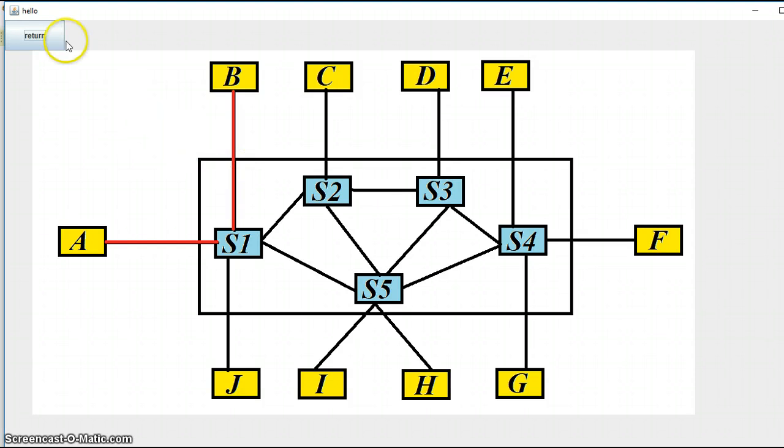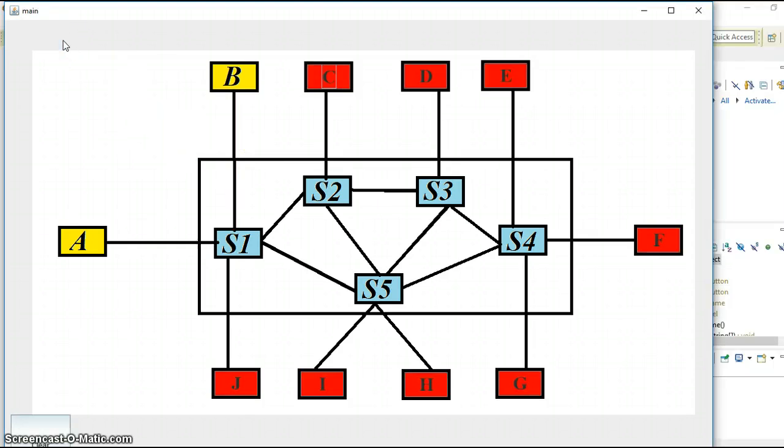And now I am once again returning to the main frame. Yes, as you are seeing, the A and B switches get yellow color, means these two switches are busy. It means that if we click on A and B, it makes no sense. And the red color switches that are not busy, we can communicate with those too.